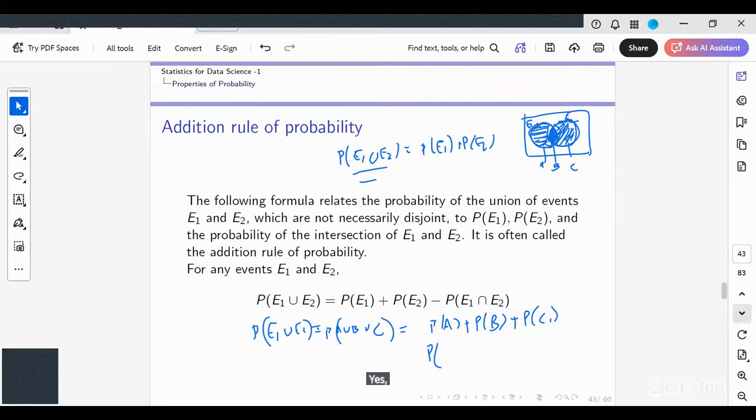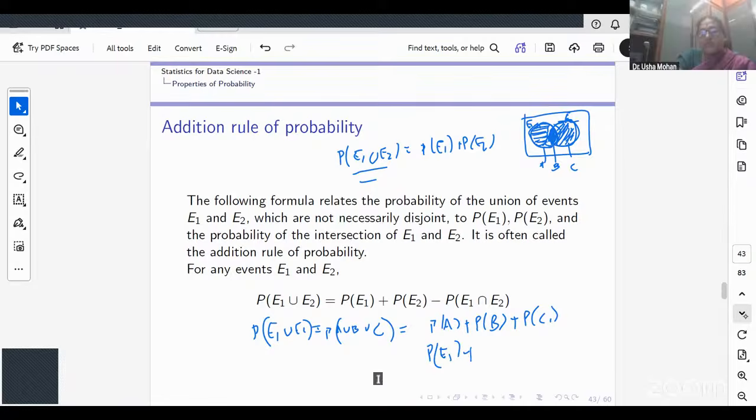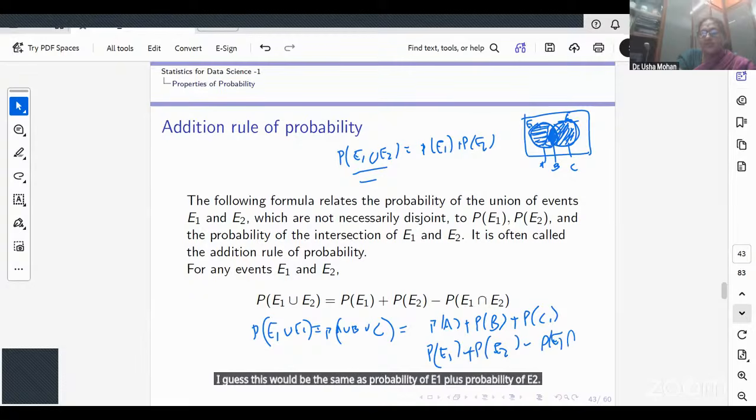So I get the probability of E1 plus the probability of E2 minus the probability of E1 intersection E2. This is what we refer to as the addition rule of probability when two events are included.